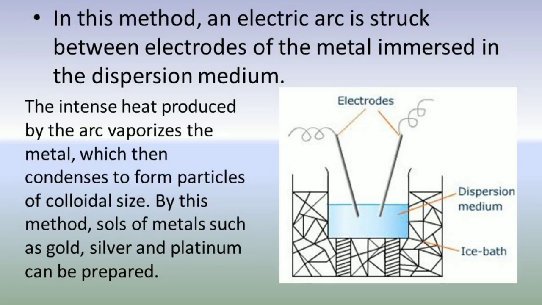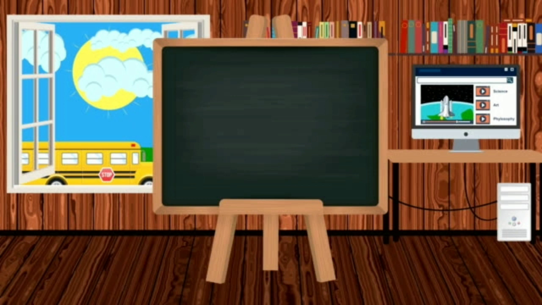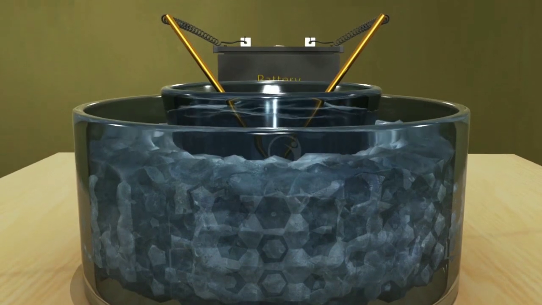It is used for the preparation of metallic colloids such as gold in water, silver in water, platinum in water, etc. In this method, an electric arc is struck between 2 metallic electrodes kept in a dispersion medium, which is surrounded by an ice cold water bath. Because of the temperature of the electric arc, the metal gets evaporated and then is suddenly cooled by the surrounding ice cold water bath and produces colloid.